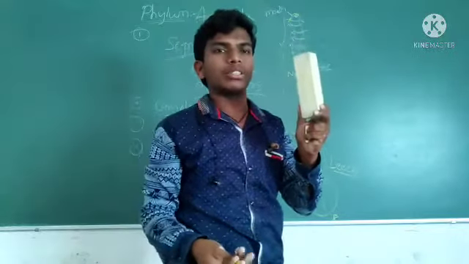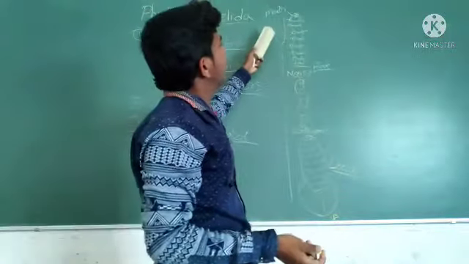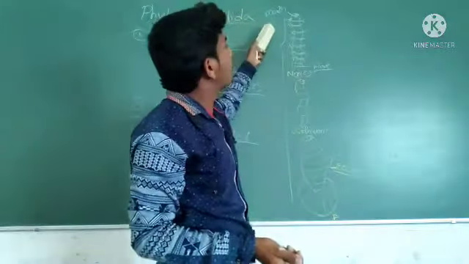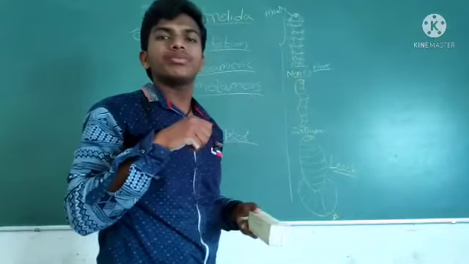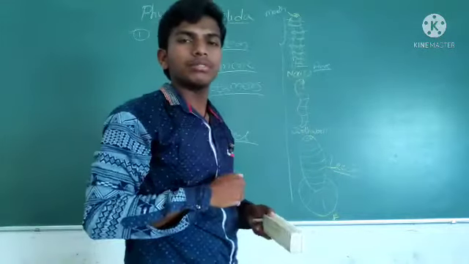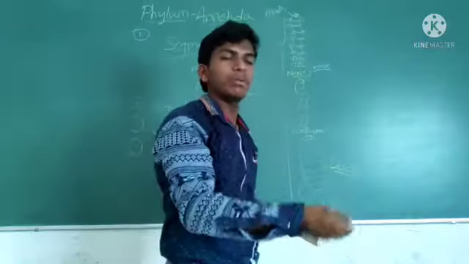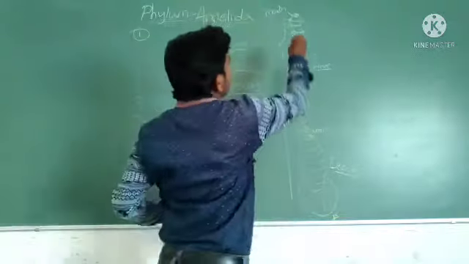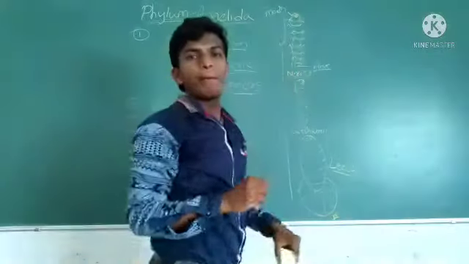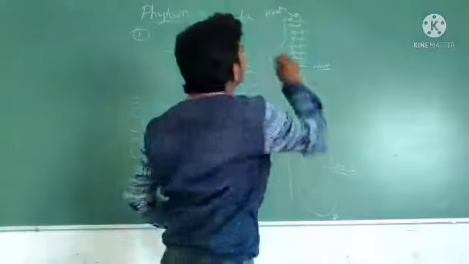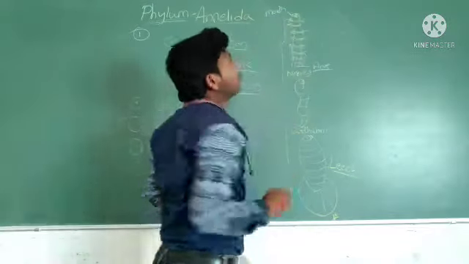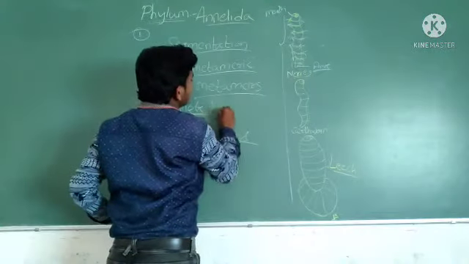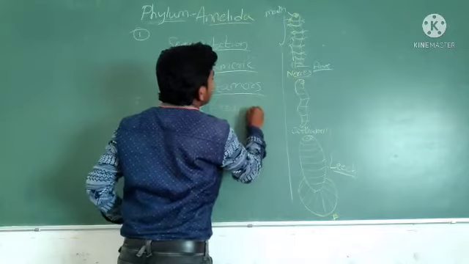They have well developed circular and longitudinal muscles for locomotion. In aquatic forms, how do they move from one place to another? Each segment has parapodia, two legs.